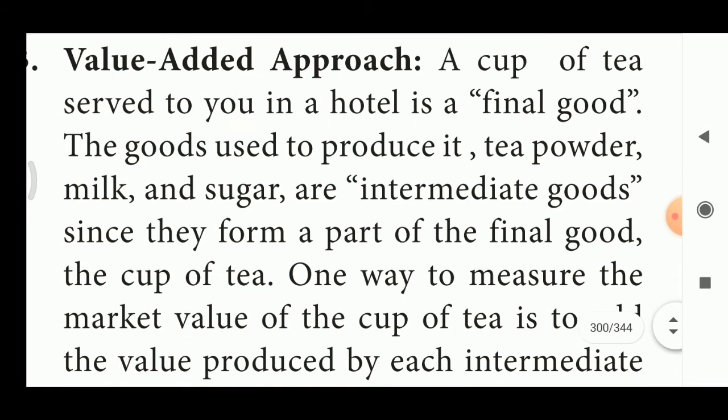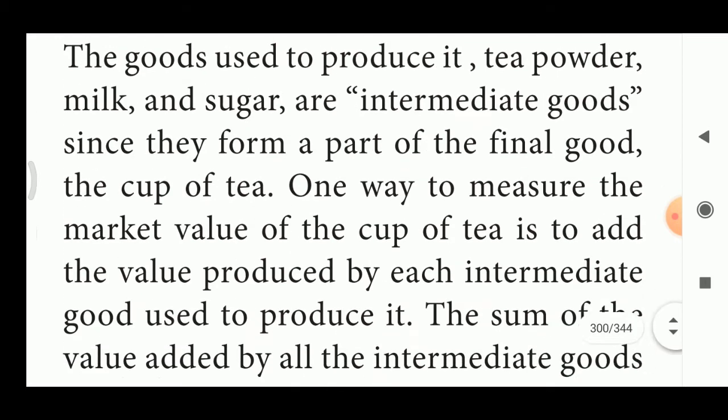Next, the value added approach. For this value added approach, we saw one example already. What is that example? Yes, tea. According to tea, what is the final output? Tea is the final output. So, that is the final good. What are the intermediate goods for tea? Yes, sugar, tea powder, water, milk. These all are the intermediate goods. Okay.